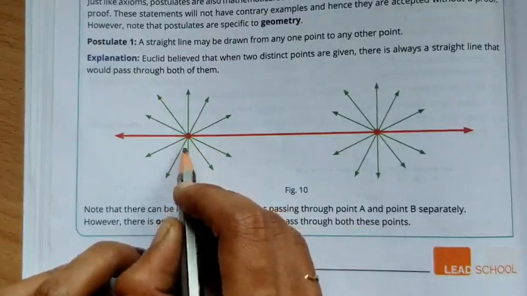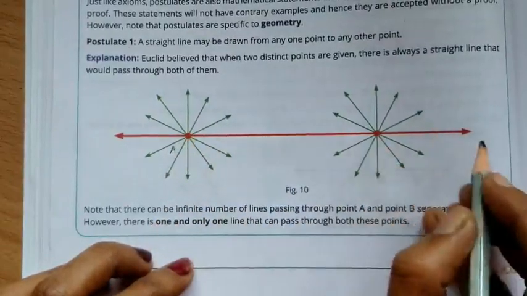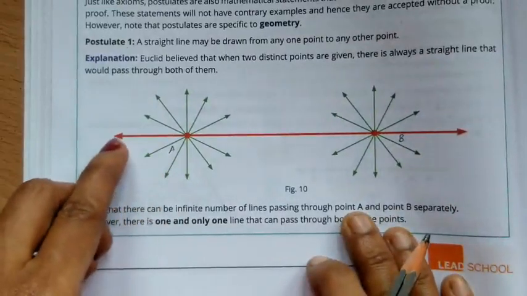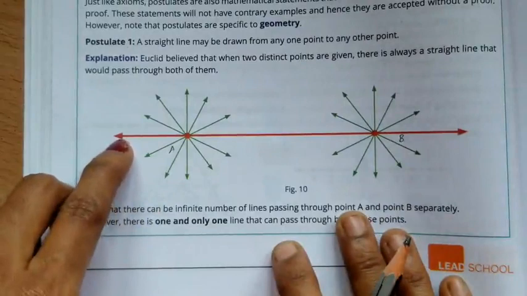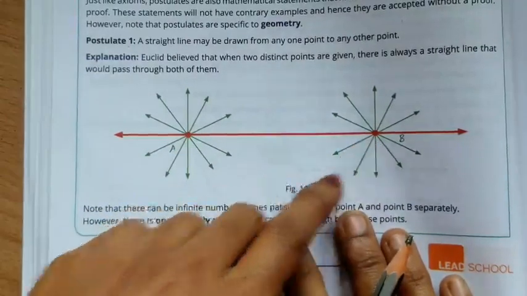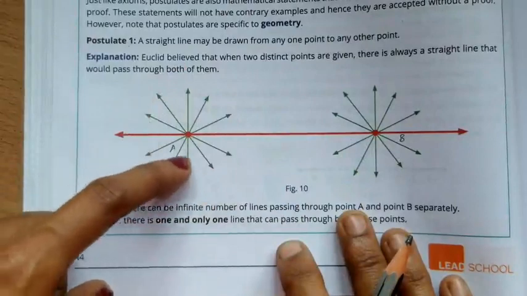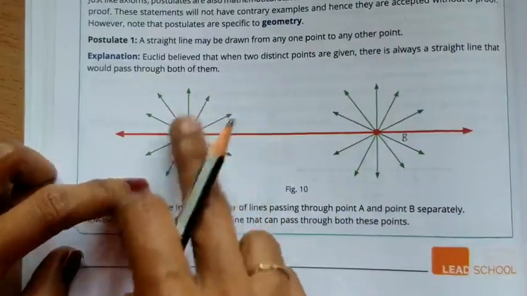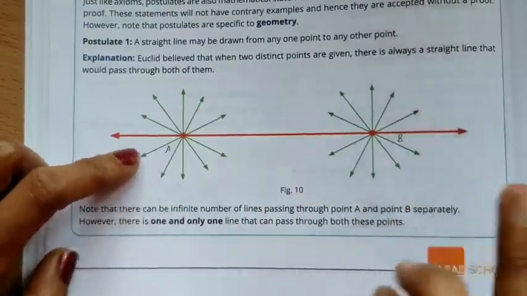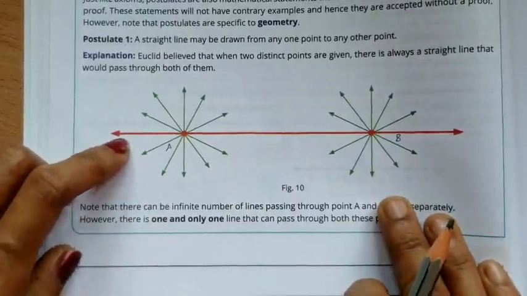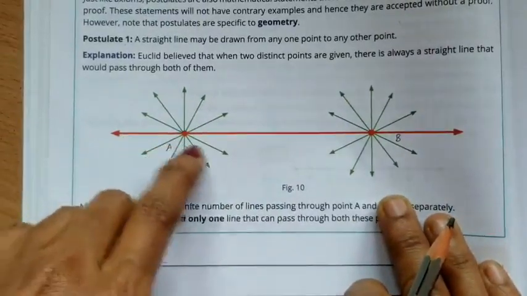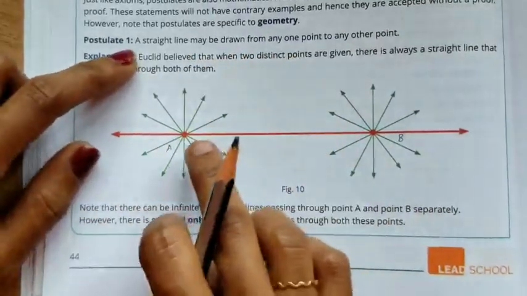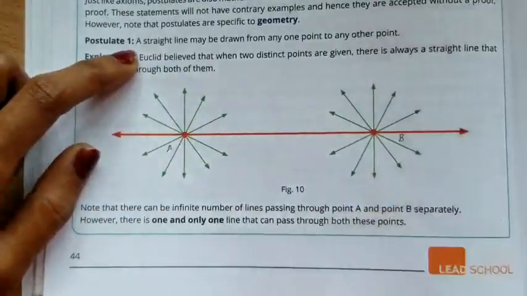Let us take this as point A. This is another point, point B. See here, this orange color line is a line passing through A and B. There are a lot of lines which are passing through A and B separately, isn't it? Separately, a lot of lines are passing through the points A and B, but only one line passes through the points A and B together, isn't it? So, a straight line may be drawn from any one point to any other point.